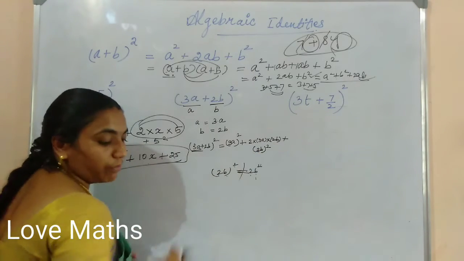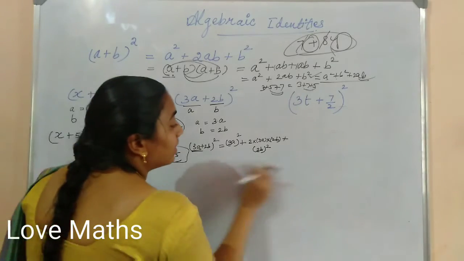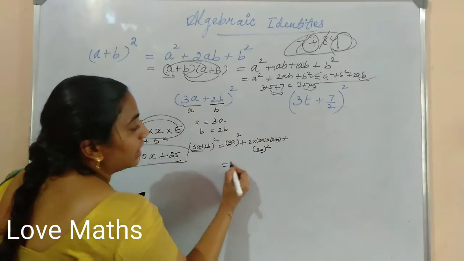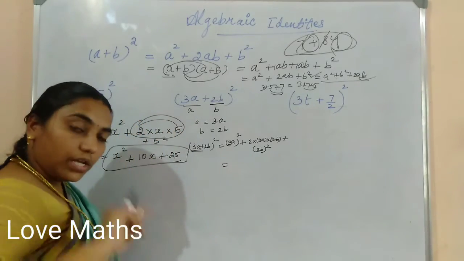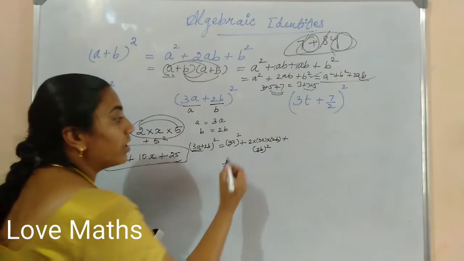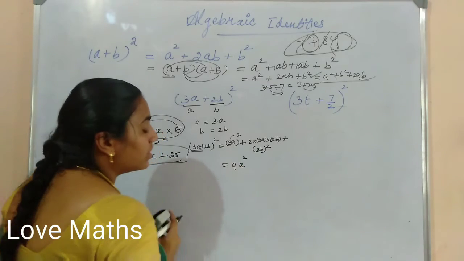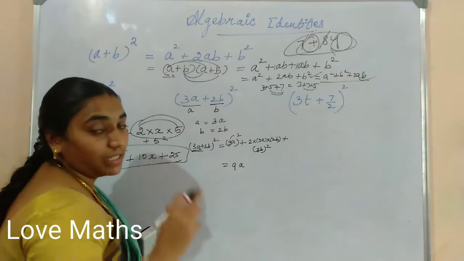So keep the bracket properly. Then only you can find the answer correctly. Next, 3a square, how to find out? 3 also you should square, a also you should square. 3 square, the value is what? 9a square. Some of the children write only 9a, but it's wrong.